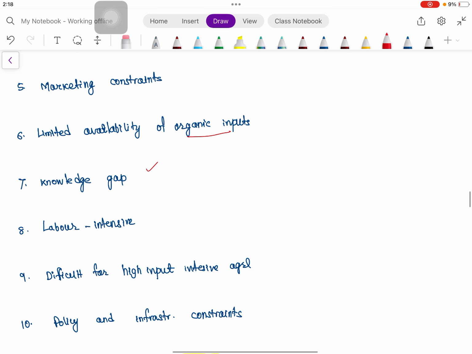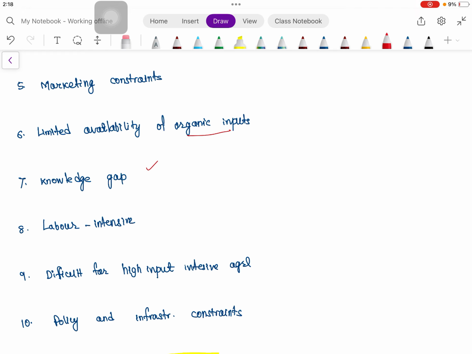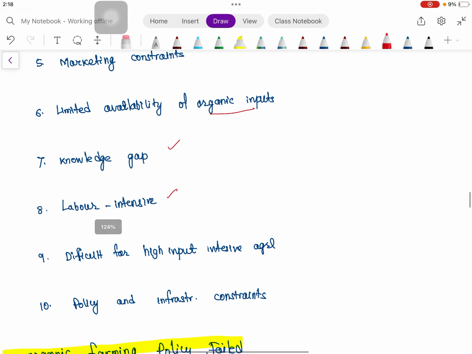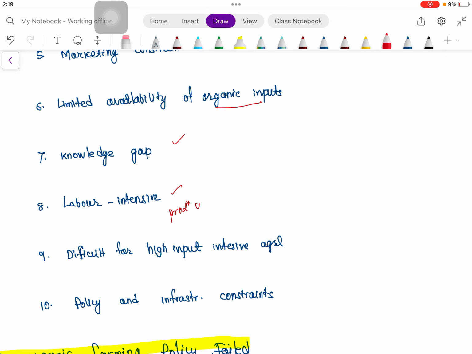So take some extension related issues, that is the knowledge gap, and it is labor intensive, and labor shortages occur many times, so it increases the production cost. Then it is difficult for high input intensive agriculture, for example in the rice wheat cropping system area, say in Punjab, Haryana. Those systems are well adapted to high fertilizer and high irrigation, and their yield will be high. So convincing those farmers to go for organic farming, where the yield may be half of what they are getting, is very difficult.